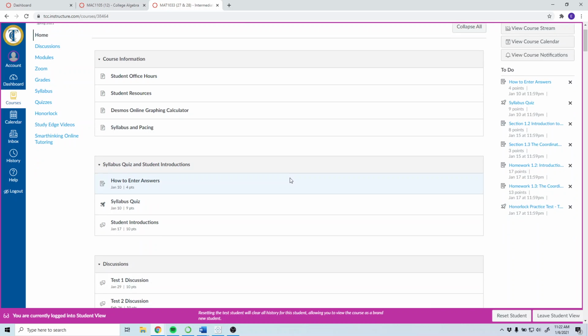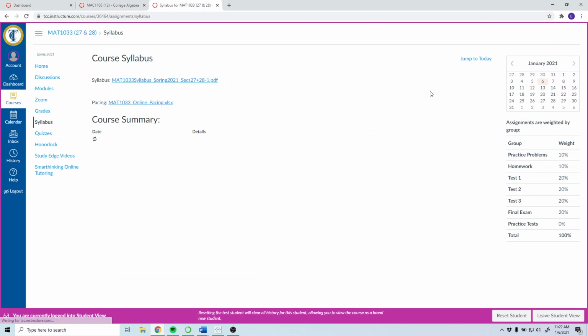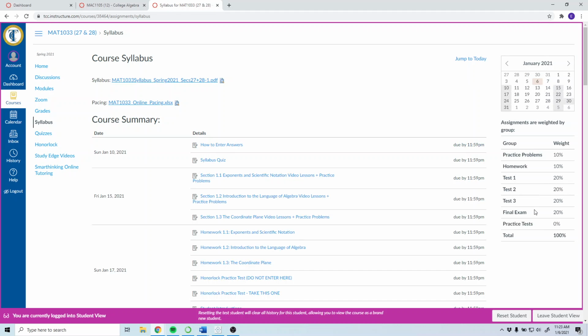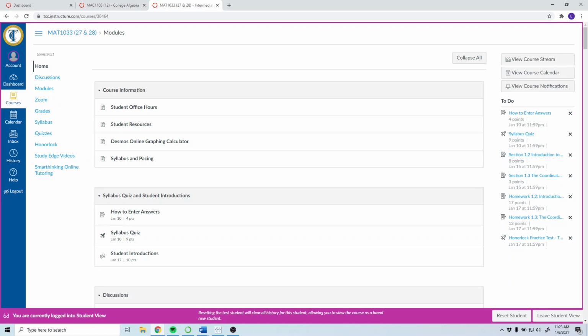Remember, your grade is made up. In fact, the syllabus tab has it. I have to edit it because I haven't changed it. So this will be changed, but practice problems are 15%, homework's going to be 20%, each of the 3 unit tests are 15, and the final is 20. And practice tests do not count for a grade, so if you do not do them and you end up with a 0, it won't change your grade. Right, but I'm sure I forgot some stuff, but if you have any questions, just let me know.